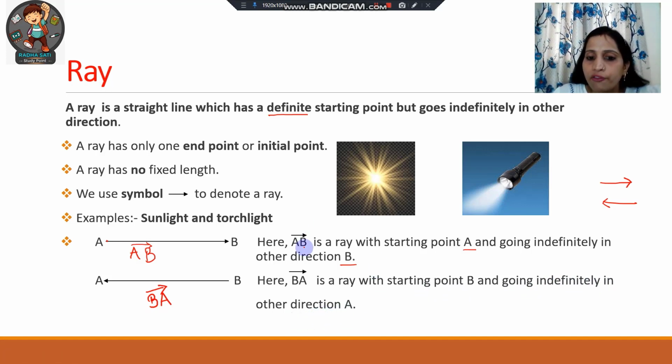While in the above one the name is AB and the arrow is towards B. This indicates that A is the starting point and B is the point to which this ray can be extended indefinitely. Okay, so I hope that the difference will be clear to you. Now, let's move on to the next slide.